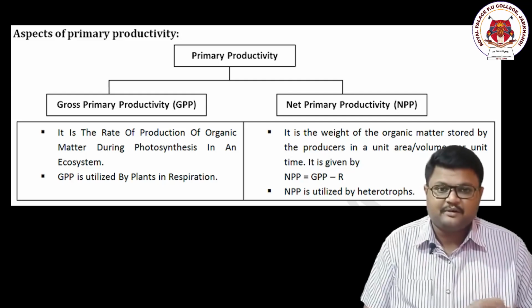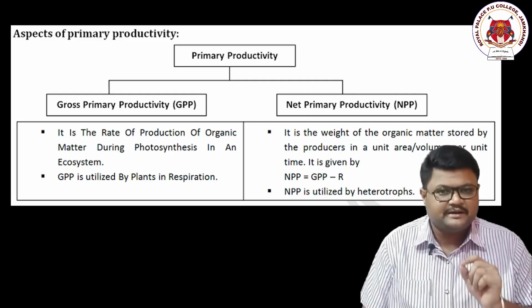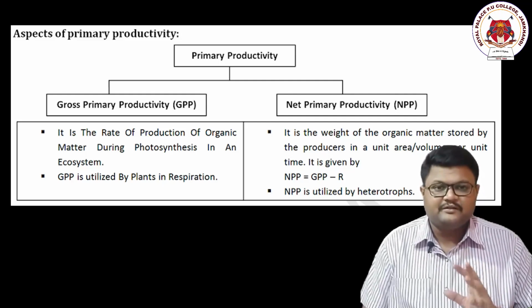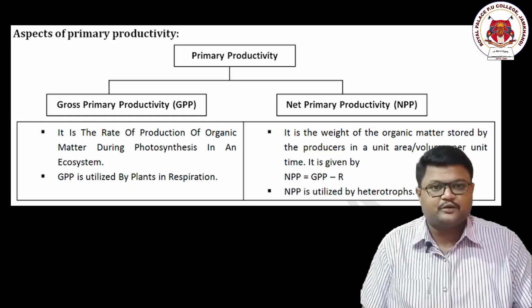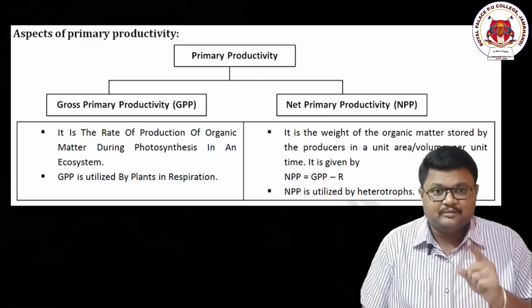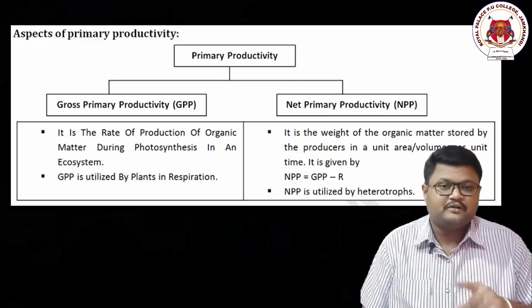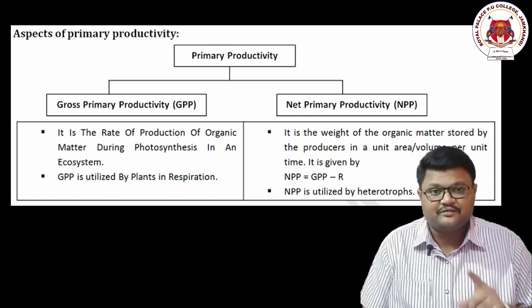What is net primary productivity? It is also one of the easiest points, but a little confusing. Try to understand it. Consider that the plant has done the photosynthesis completely. The photosynthesis is over, it produced the food. Now, it does not mean that the entire plant biomass is useful, because all that biomass will be allowed to go to some other biological processes of that plant also.